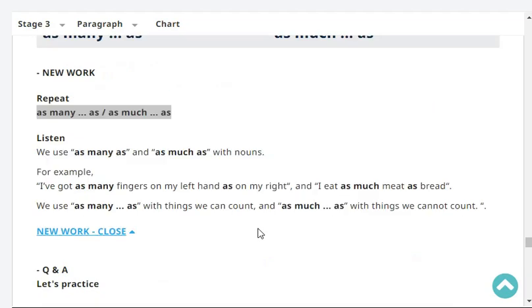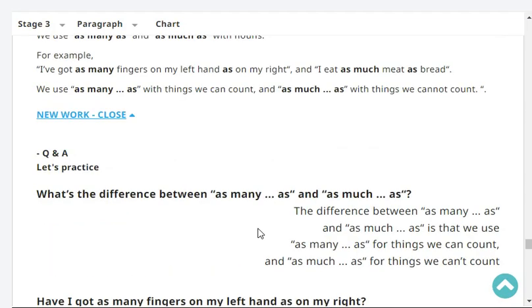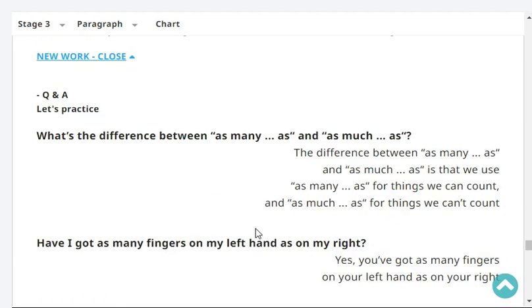Okay, listen. We use the words as many as and as much as with nouns. For example, I've got as many fingers on my left hand as on my right, and I eat as much meat as bread. We use as many as with things we can count, and as much as with things we cannot count. Let's practice. What's the difference between as many as and as much as?